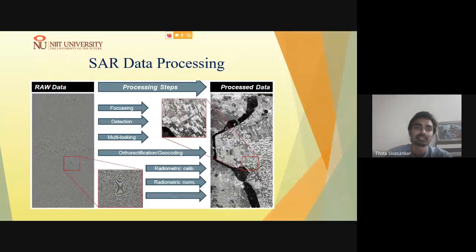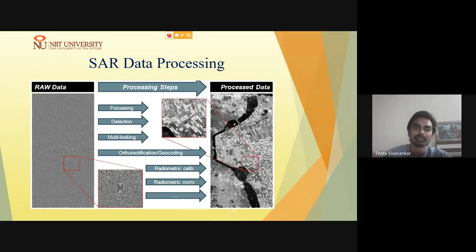So basic SAR data processing starts with the raw data, where you won't be in a position to identify a single feature. We need to pre-process, mainly with focusing and generating single look complex SAR images.